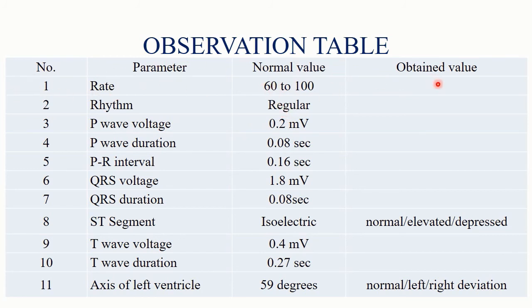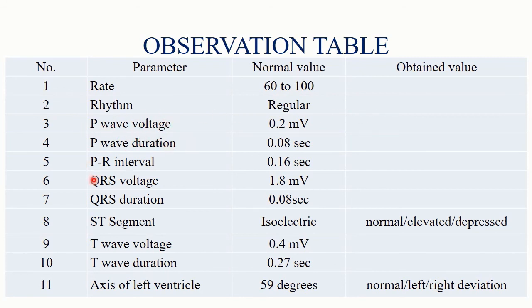These are, first is rate, that you have to calculate based on the RR interval as we have discussed earlier. Then second is rhythm. Now rhythm basically is seen by calculating the successive cycle lengths, that is in terms of RR intervals. However, there may be some minor variations, which up to 10% is taken as normal, but if it is more than 10%, then it is irregular. So you have to calculate RR intervals for 3, 4, 5 maybe successive cycles, and then just compare them.